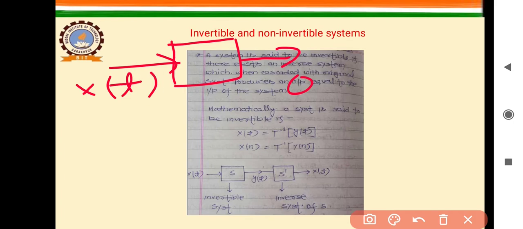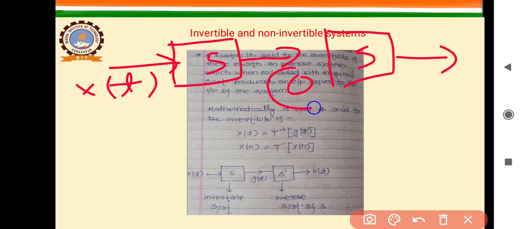Then in this case it is not possible to produce the input x(t) by using a system S dash which takes an input 0, because the system is producing 0.